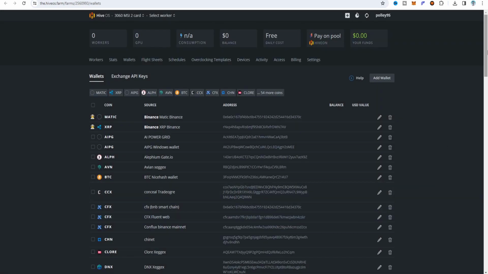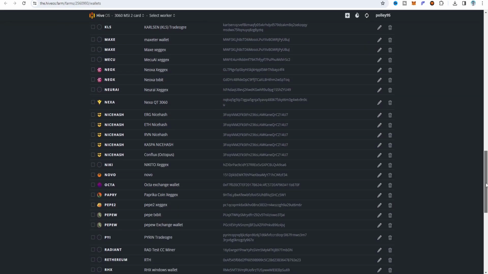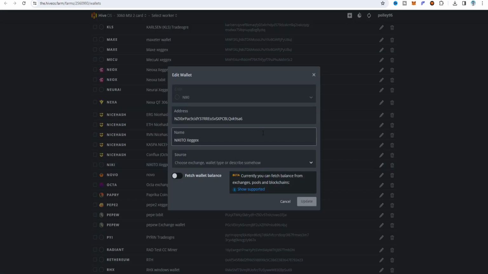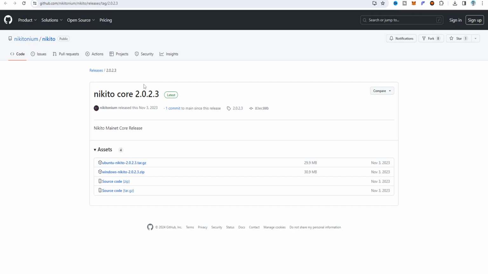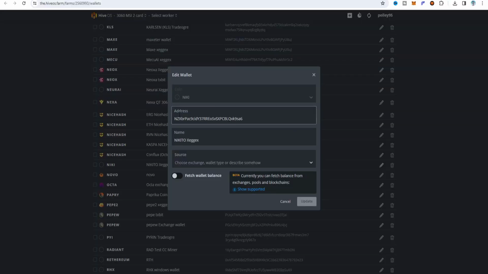So I already created it, and here we can see that I chose the Niki ZEGX exchange wallet. You may ask why I am not using the Windows wallet or the Ubuntu wallet. Right now I am not holding this coin for the future, because I just mine some coins, and when the price goes up I sell it on the exchanges and get USDT back. So that's why I'm not holding this coin on a Windows wallet, and I'm going to choose the ZEGX exchange wallet. On the wallet, here we can see this is my wallet address for ZEGX, and this is the Niki. I choose and set the Nikito as ZEGX and update.